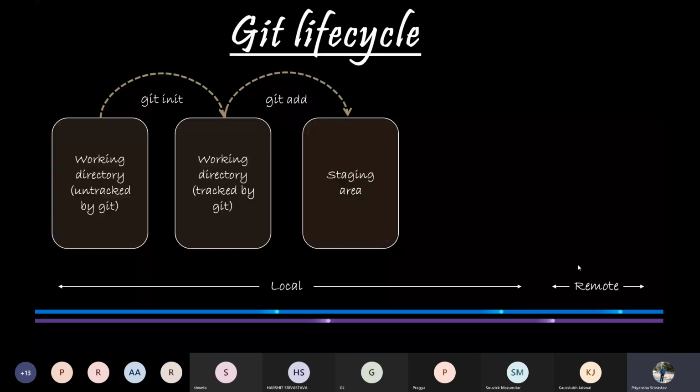Now let us consider our previous example only. We are developing a website and we have some code in our index.html file. You make some changes in that code and then go ahead and stage that code. So you will basically be working between the initialization phase and the staging phase. Staging is basically telling Git which files were changed, so that it can automatically identify the changes made to this file as compared with the previous versions. This step is commonly known as staging.